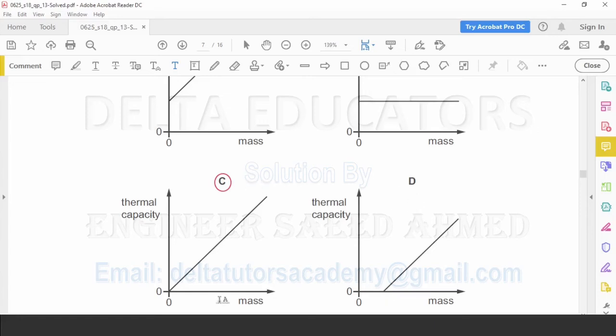The correct option is option C, where it is shown when mass is 0, thermal capacity is 0, and with the increase in mass, thermal capacity increases. So here our correct option is option C.